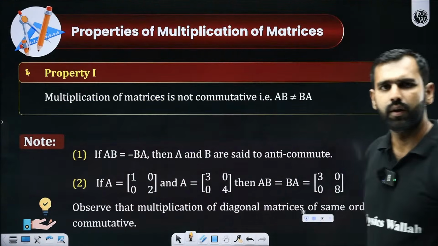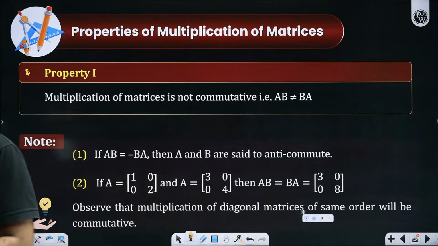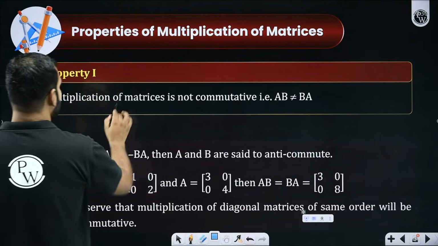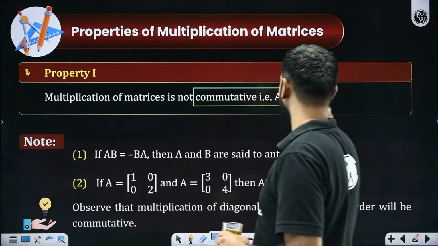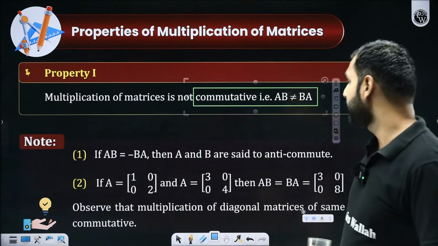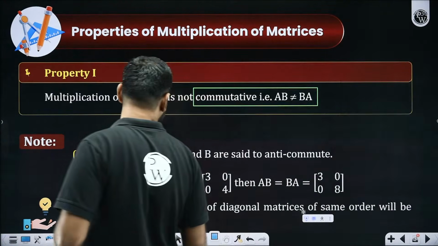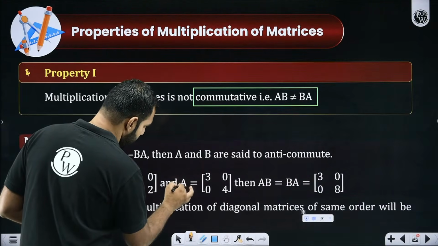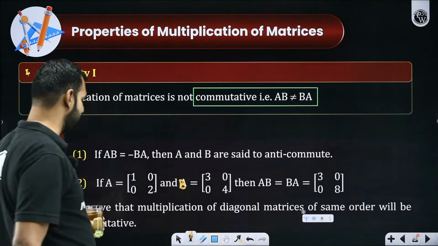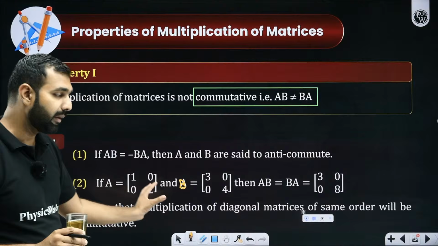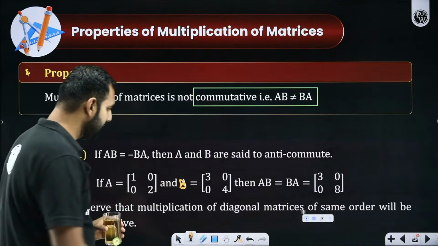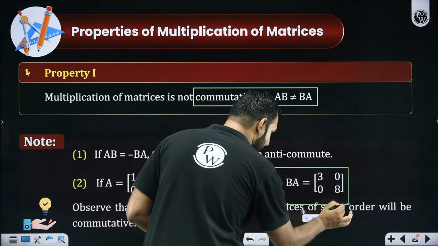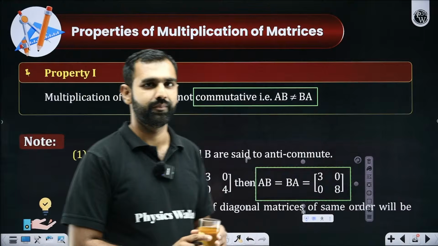Yes or no? Now, if I talk about matrix multiplication and its properties, the first property here was really simple. Multiplication of matrices is not commutative, as we have just discussed. It is not necessary that AB and BA are equal. Next thing is, if A and B are diagonal matrices of same order, then you would see that AB and BA are going to be the same.